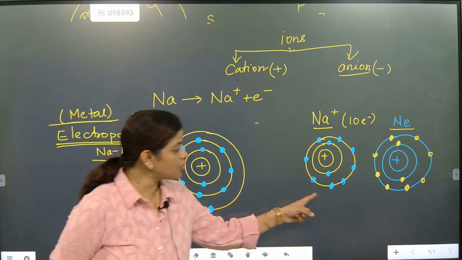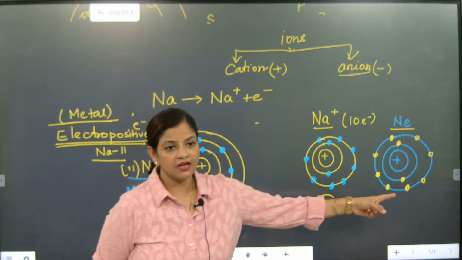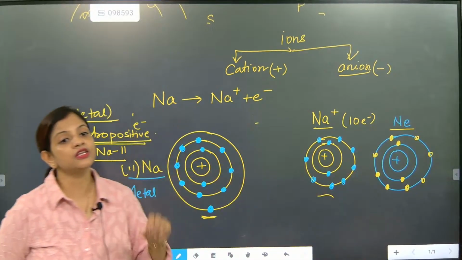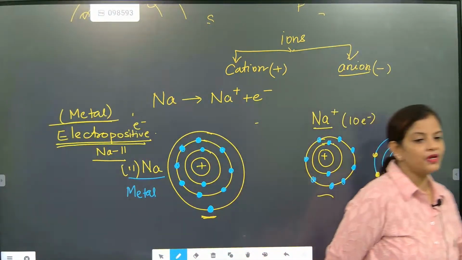Here, the outermost orbit is having how many electrons? 8 electrons. Whom is it looking like? Neon. What is neon? Neon is a noble gas.